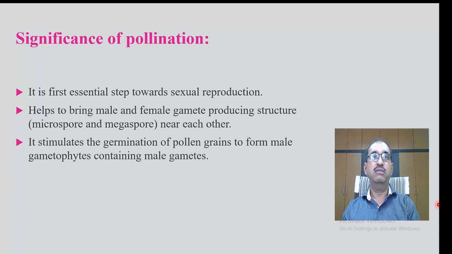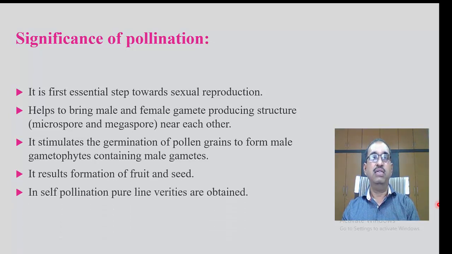Pollination stimulates the germination of pollen grain to form male gametophytes containing male gametes. It results in the formation of fruit and seed. In self-pollination, pure line varieties are obtained. In cross-pollination, new varieties may be obtained.